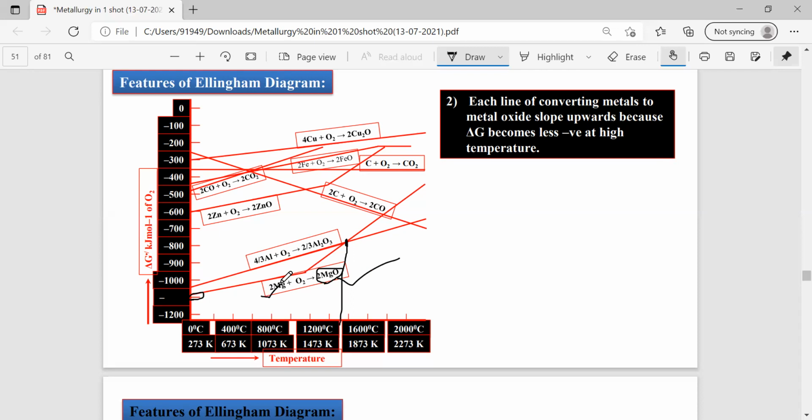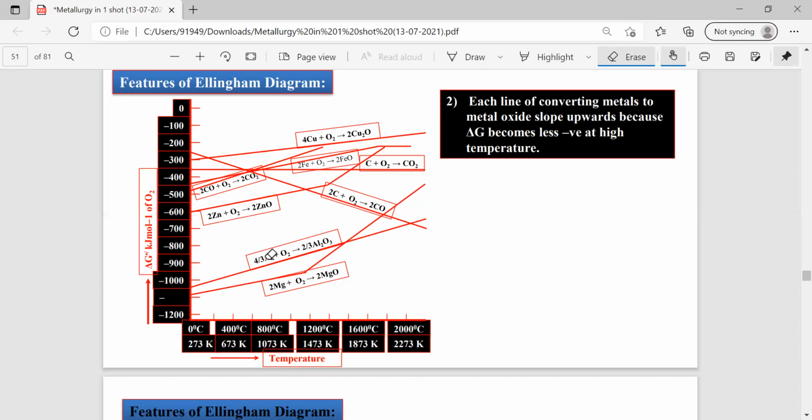Simply to understand, if any line is obtained at the bottom of the y-axis, that metal acts as the best reducing agent. No need to remember all those concepts. The metal whose curve is at the lowest part of the y-axis acts as a strong reducing agent, because this metal can be easily oxidized to give the metal oxide. If any metal can be oxidized easily, that metal acts as a strong reducing agent.